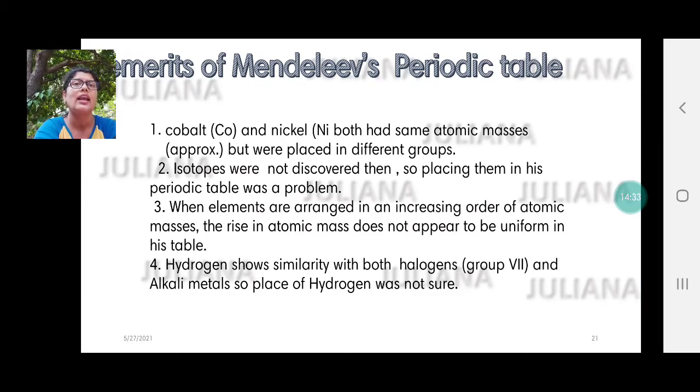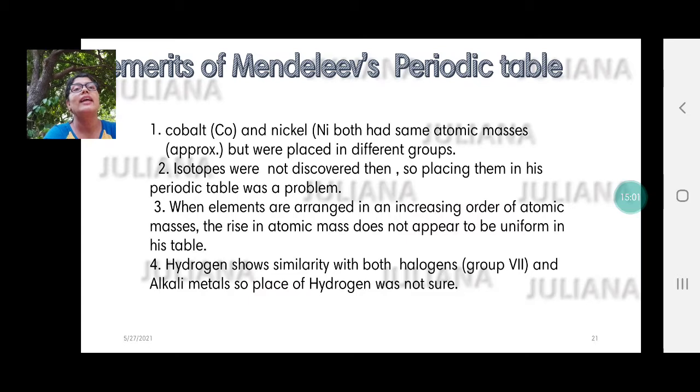At certain places, a certain element was placed before another, I think copper and cobalt, though it had a higher atomic mass. But he was right, because he considered the properties more than the atomic masses. What does that mean? There is some other thing that is governing the fundamental property of elements, and nobody had looked into that till then.